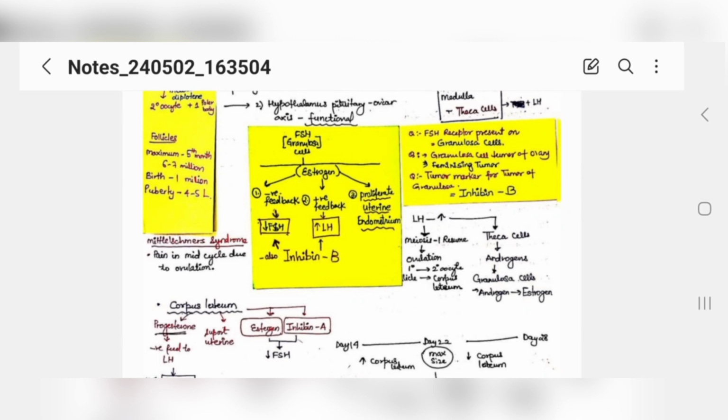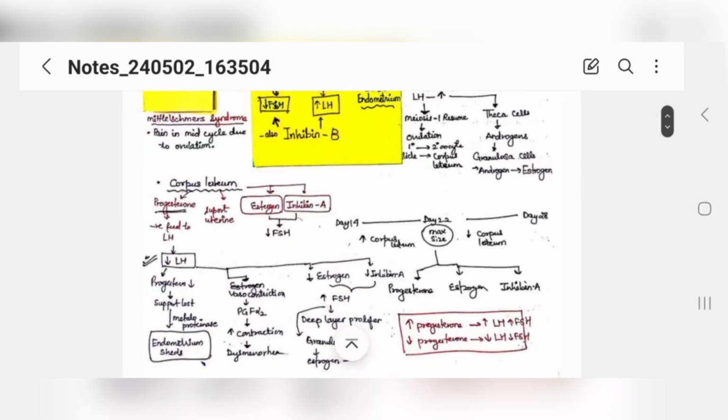These androgens are transferred from theca cells to granulosa cells, and granulosa cells convert androgens into estrogens. Okay, and these estrogens are doing their function. LH is also resuming meiosis 1 and ovulation occurs, because the primary oocyte is converting into secondary oocyte, and the follicle is called the corpus luteum after ovulation occurs. Okay, this is your corpus luteum.